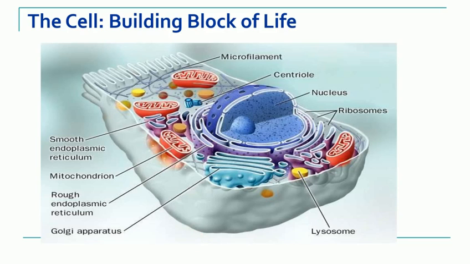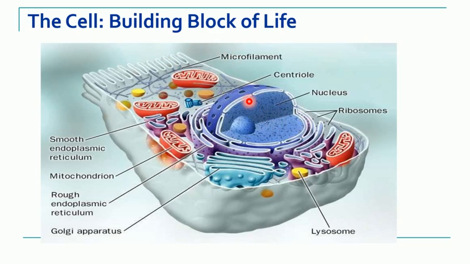So let's begin. In this first picture, you can see a eukaryotic cell with all its organelles. This cell is like a basic building block of the organism, and it has many organelles which work like organs in human beings.